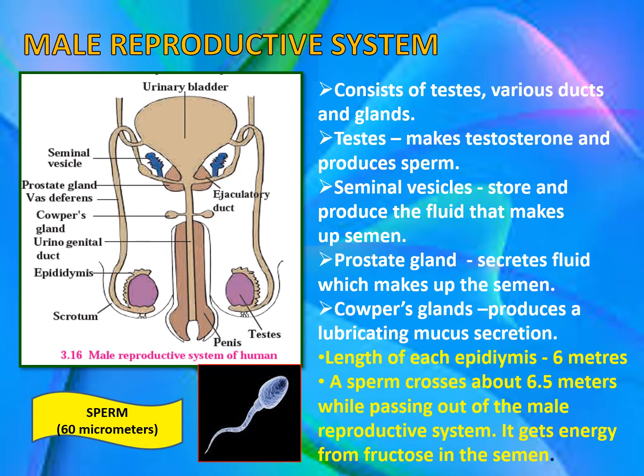It is little folded, but the length of each epididymis is 6 meters. And this little sperm of 60 micrometers crosses about 6.5 meters only to pass out of the male reproductive system. It is very small and requires a lot of energy to move, and this energy is got from a sugar called fructose, which is present in the liquid called semen.